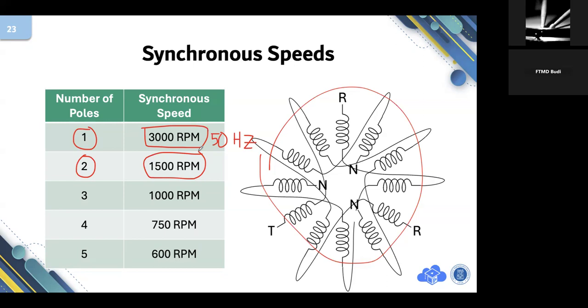If you apply three poles, the speed of the motor will be divided by three, which is 1000 RPM, or 50 by 3 hertz. If you apply four poles, for instance, then the speed of the motor will be divided by 4, which results in 750 RPM.